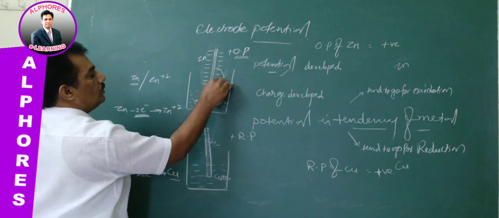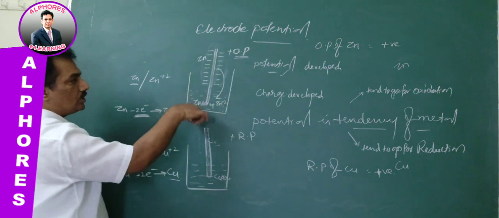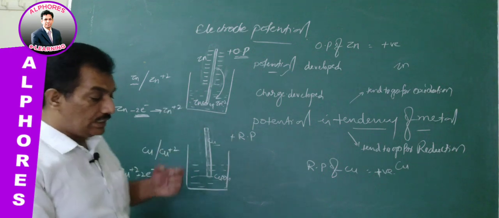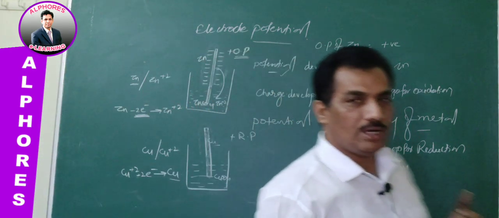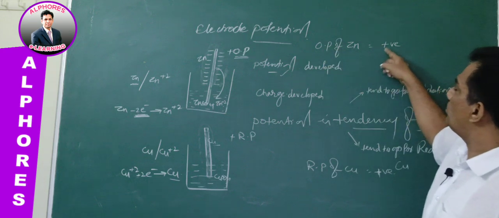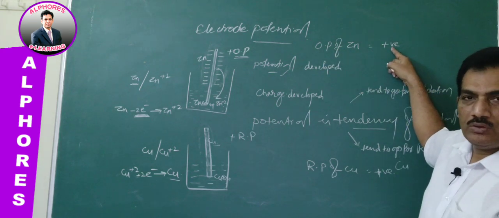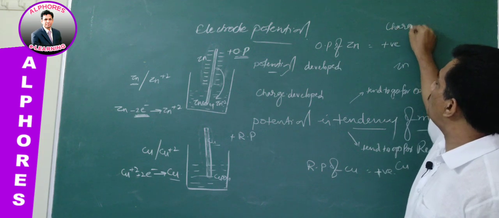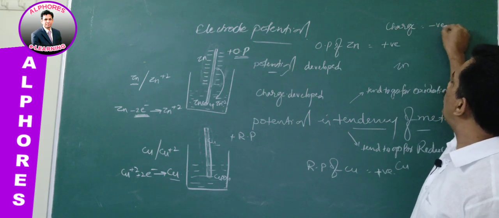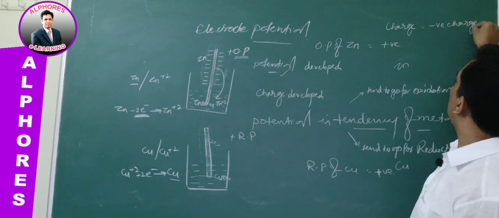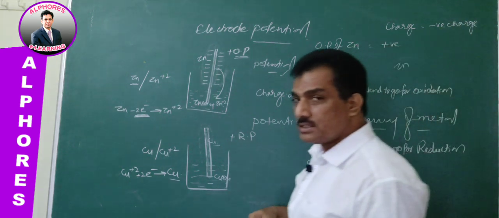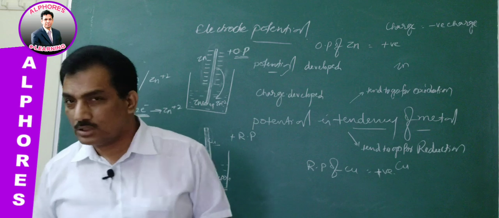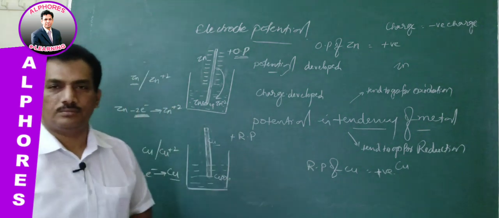So during the oxidation of zinc, which is the tendency, the attitude of the zinc metal, the oxidation potential is represented with positive sign. Now the question: if they ask for charge, what charge is developed? Negative charge is developed due to that tendency. The tendency is oxidation, so oxidation potential is positive.